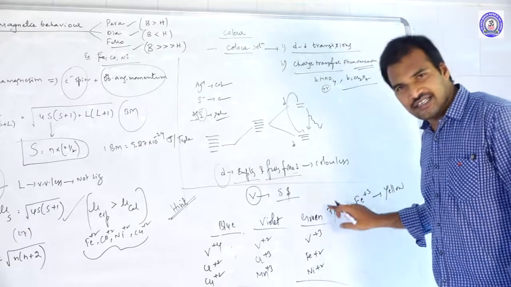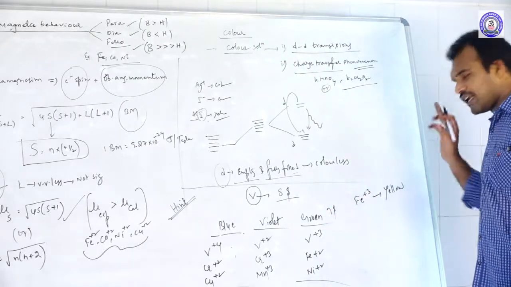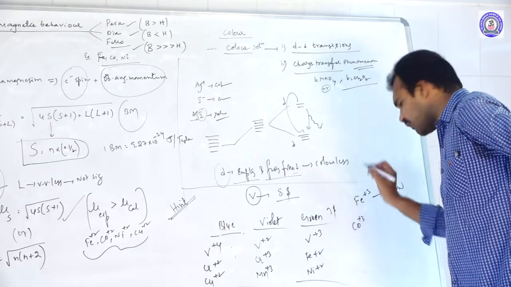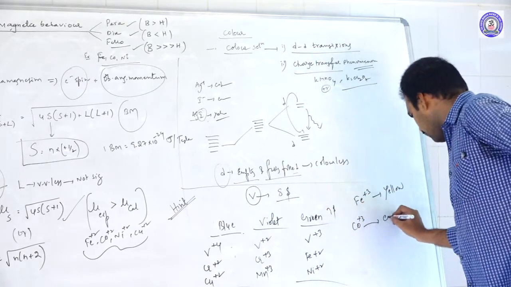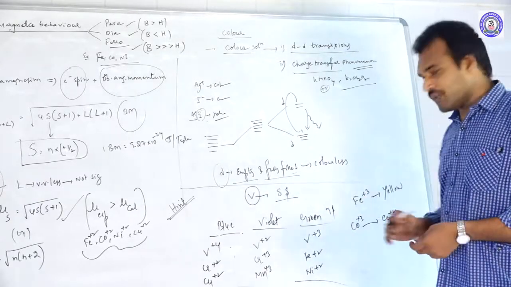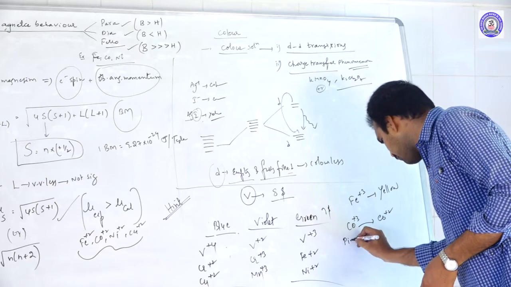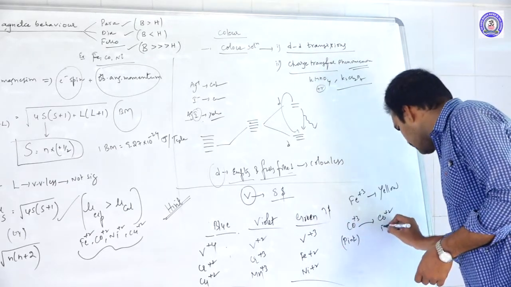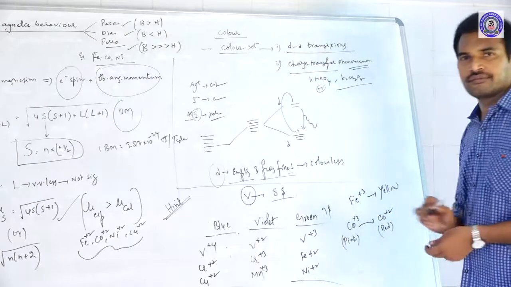Fe plus 2 is green, Fe plus 3 is yellow. And we know that cobalt plus 3 and cobalt plus 2: cobalt plus 3 is pink color, whereas cobalt plus 2 is red color.